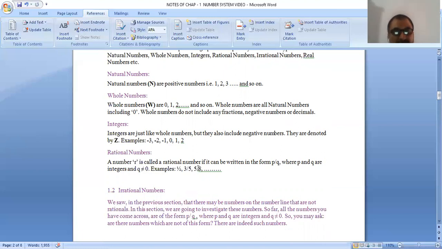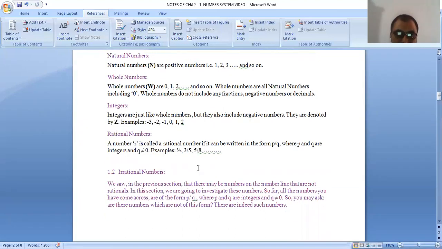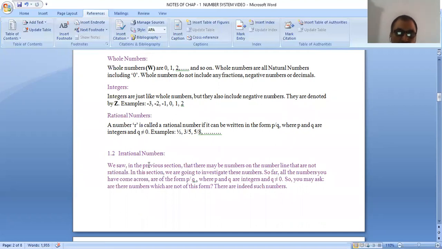Or we can say fractional forms are known as rational numbers. You have studied in previous classes the properties of rational numbers: closure property, commutative property, associative property.